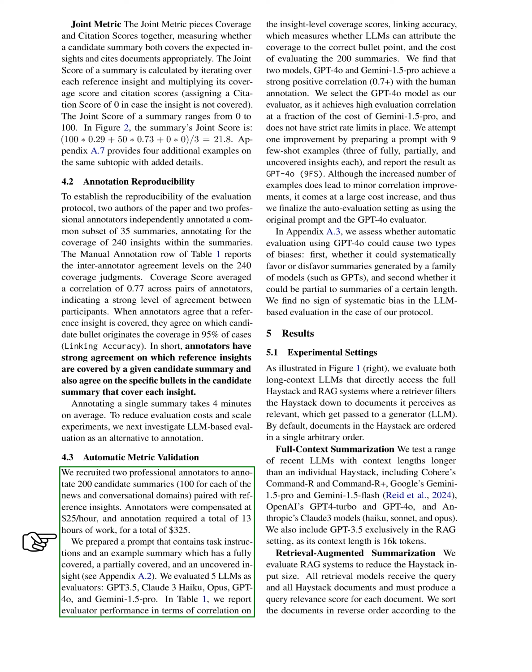We provided a task prompt with instructions and an example summary containing fully covered, partially covered, and uncovered insights. We assessed the performance of 5 language models, LLMs, GPT 3.5, Claude 3 Haiku, Opus, GPT-4o, and GEMINI 1.5 Pro, based on their correlation with human annotations, linking accuracy, and evaluation cost.